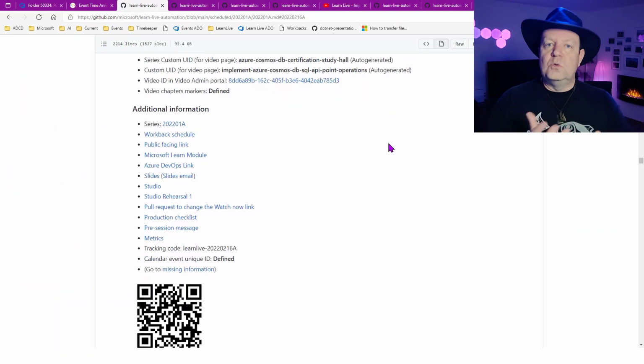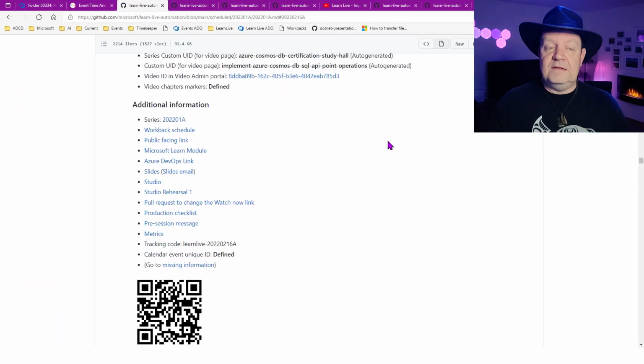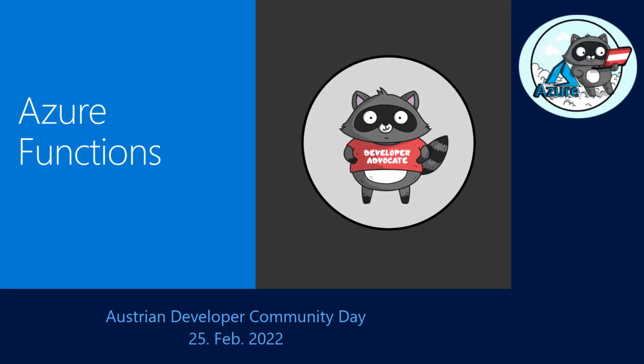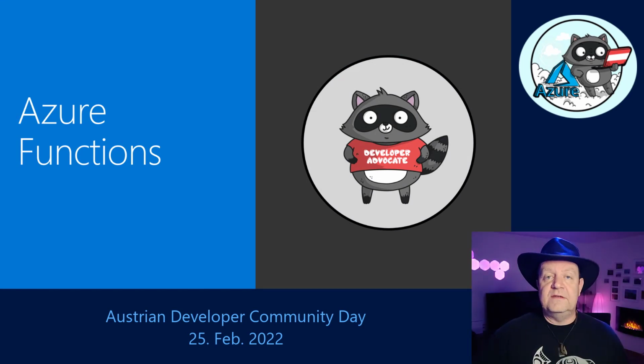So again, what we wanted to avoid is really having a lot of copy-paste so that we don't waste time and that we are as efficient as possible. And so that's why we developed this automation, which is going to take care of all that. As you can imagine, this is quite a lot of code that needs to be written. And personally, as a developer, I really enjoy writing code for Azure Functions.